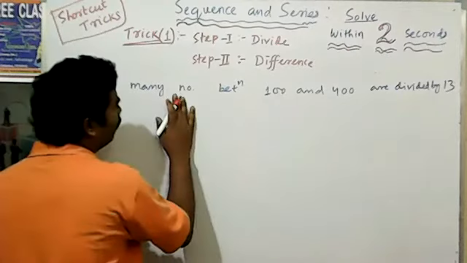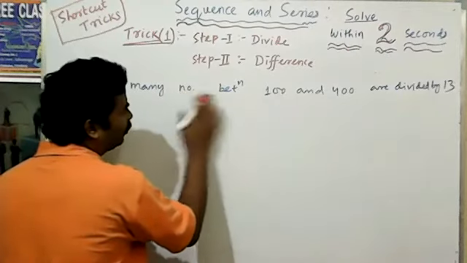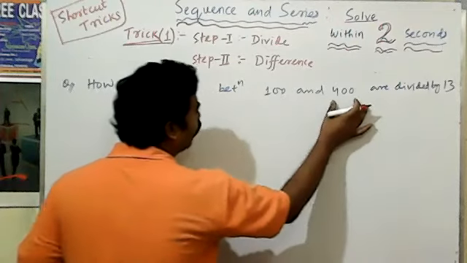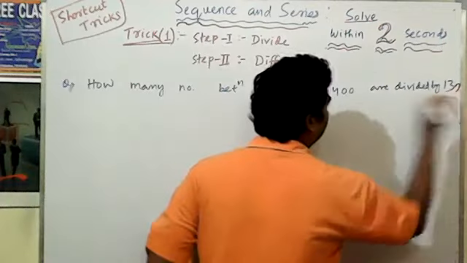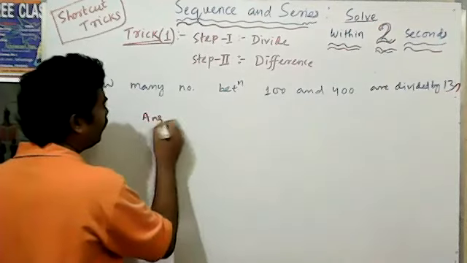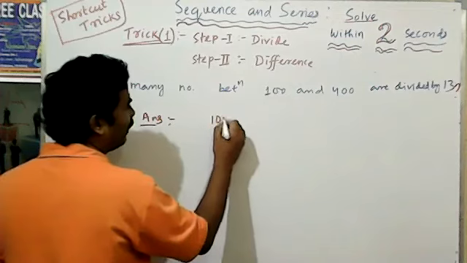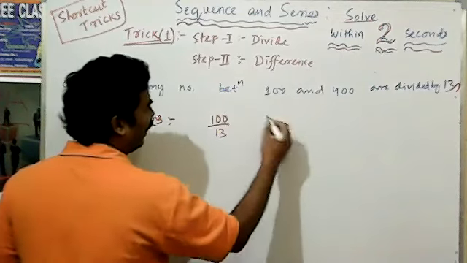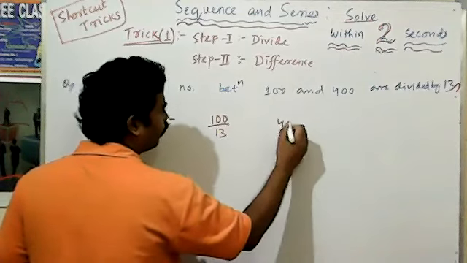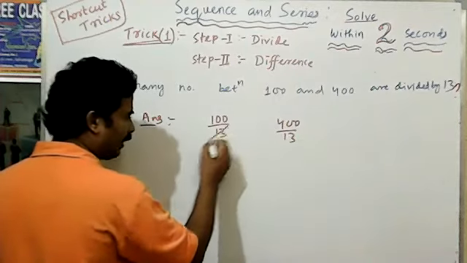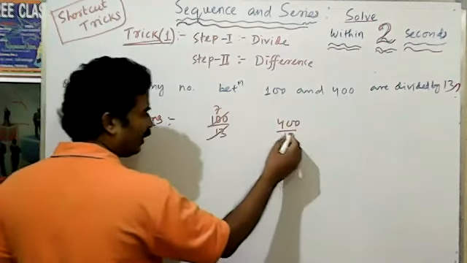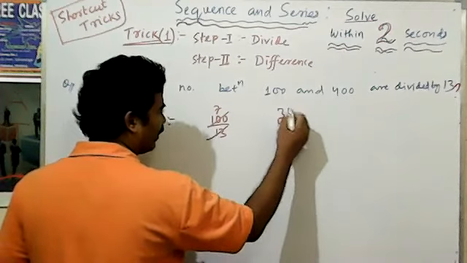How many numbers between 100 and 400 are divisible by 13? This is the question. So the answer will come using this method: 100 divided by 13, and step 1, 400 divided by 13. Then 13 7 जे 91, 13 30 means 30.